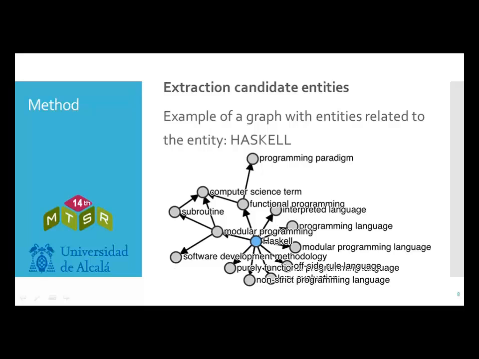The inspection of the entities currently linked to an entity creates a new knowledge graph from which we can extract new items that we can add to the ESCO skill model. For example, here we have the knowledge graph created from the entity Haskell, and we could follow the linking of the graph to continue finding new related entities. The problem now is to identify which entities found are relevant to the ESCO skill model.